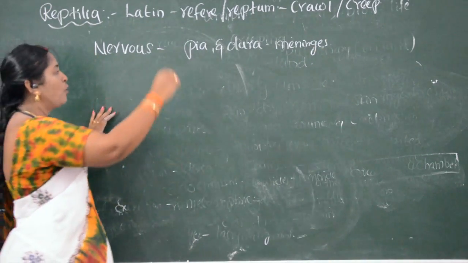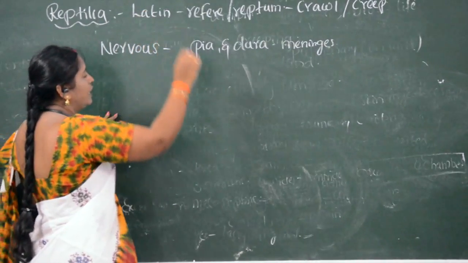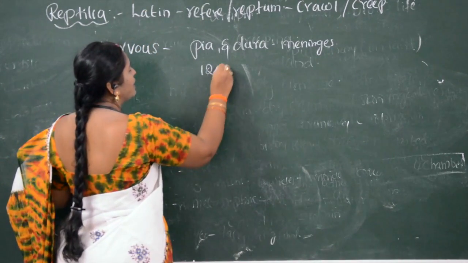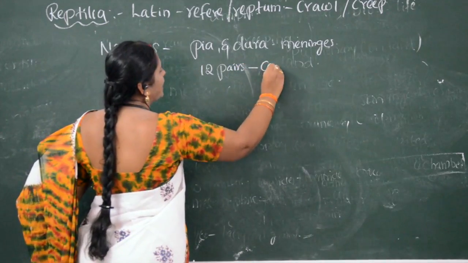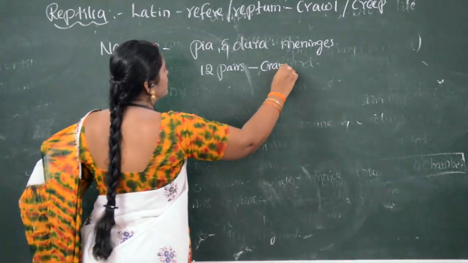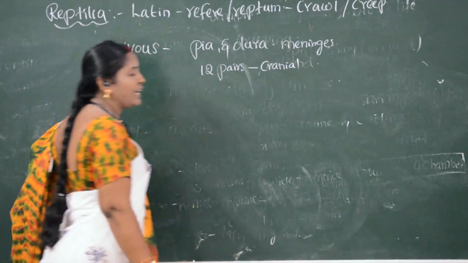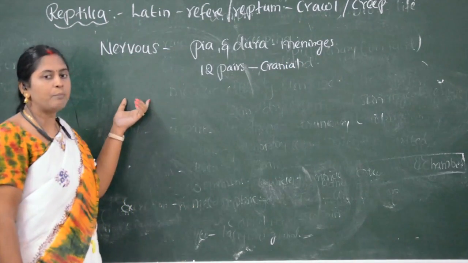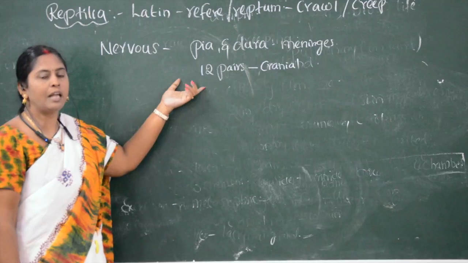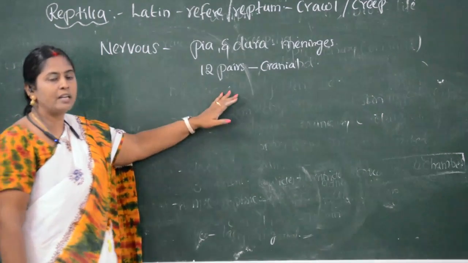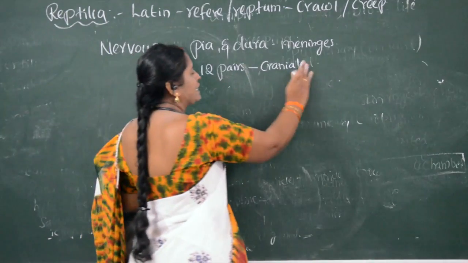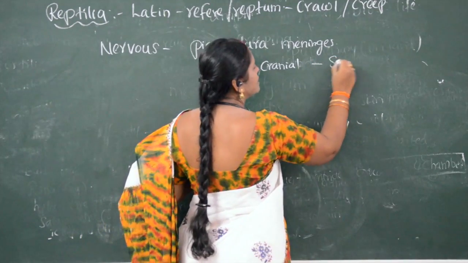All these reptilian organisms have 12 pairs of cranial nerves. In amphibians we have seen 10 pairs of cranial nerves. In reptiles 12 pairs are present, except in snakes.